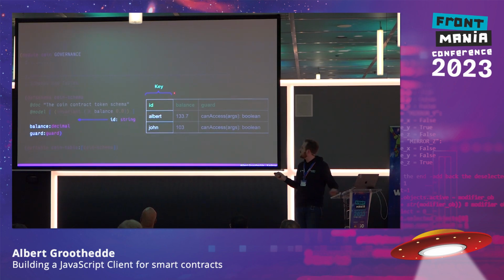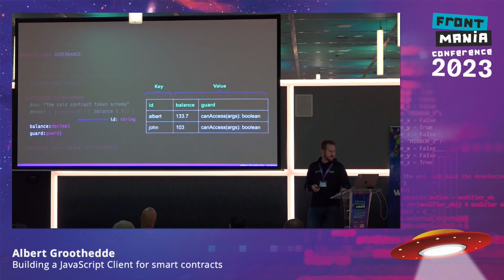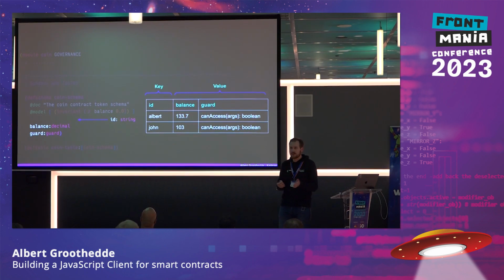And here we can see that the ID is, for example, a name. In this case, my account name. An account name can be anything with some limitations. The value is actually the balance and the guard. So the balance is just the amount of token or coin or KDA or Kadena coin that there is. And then there is also a guard of who can actually change this record.